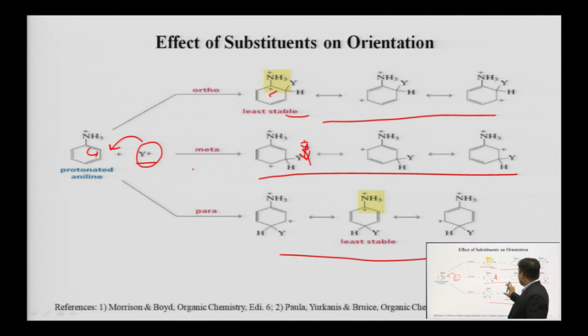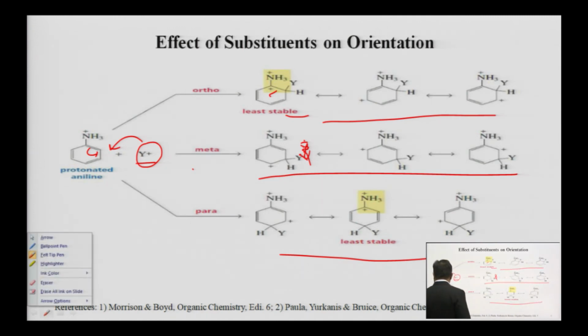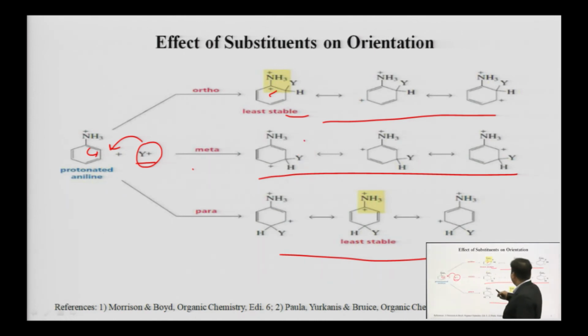In case of meta position, nothing different occurs here, only delocalization of the positive charge occurs and stability will remain so. In case of para position, we can see that the same resonance structure is also formed, which is formed in ortho substitution. So, again we compare the stability of the resonating structures formed in ortho, meta and para positions.